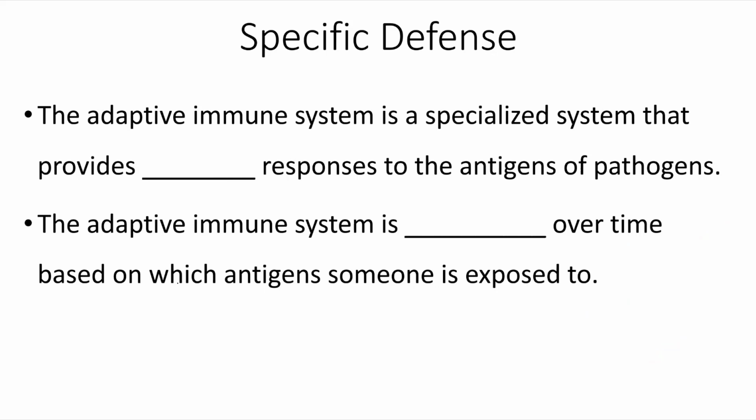The adaptive immune system is a specialized system that provides specific responses to antigens of pathogens. The adaptive immune system is acquired over time based on which antigens someone is exposed to. So this adaptive immune system is able to provide a specific response to pathogens, but it needs to be introduced to those pathogens over time.